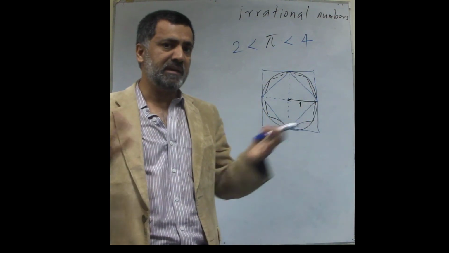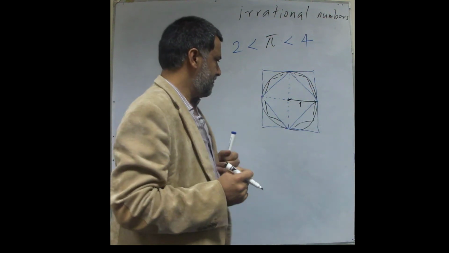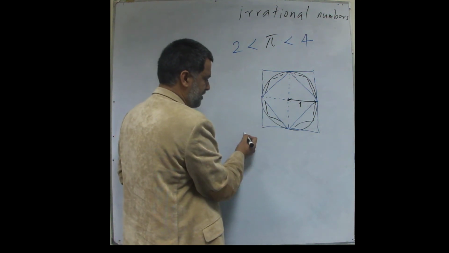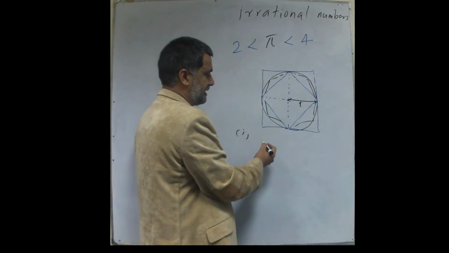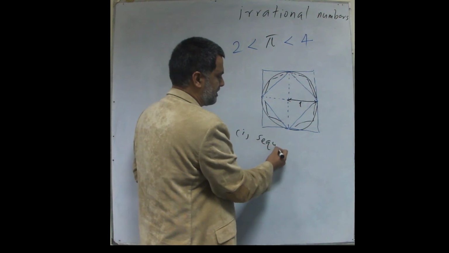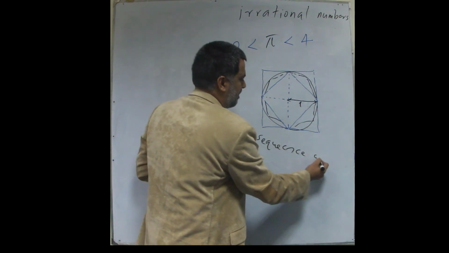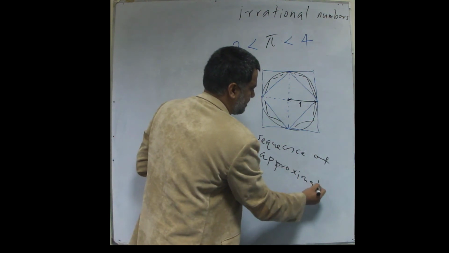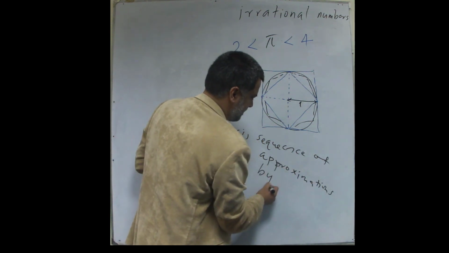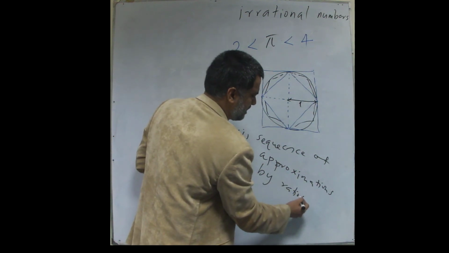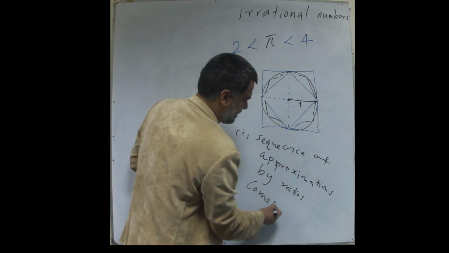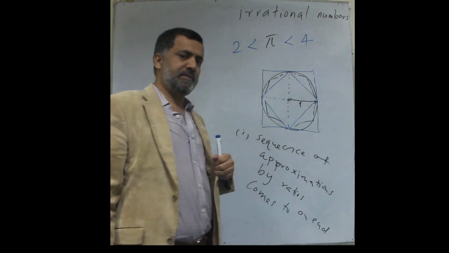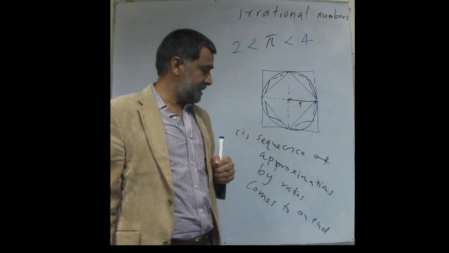This was actually the main argument in my last lecture. Now, the first possibility, that the sequence of approximations by ratios comes to an end, would mean that pi is rational.